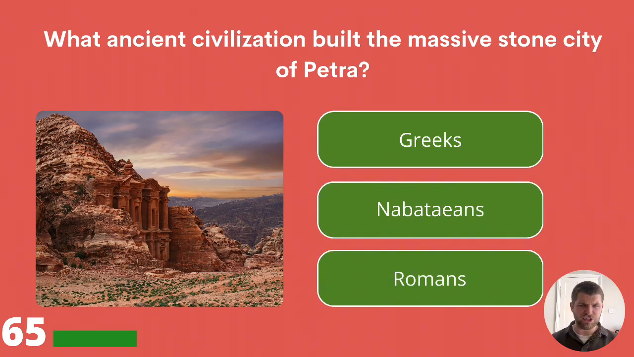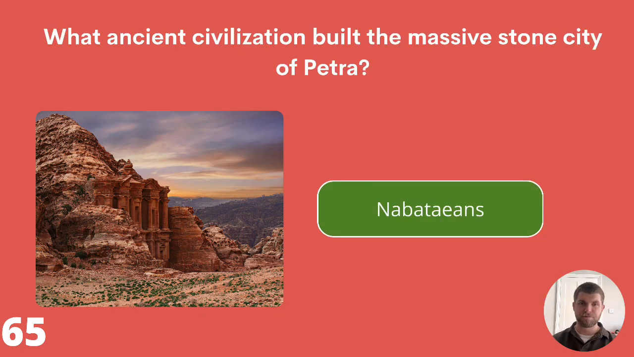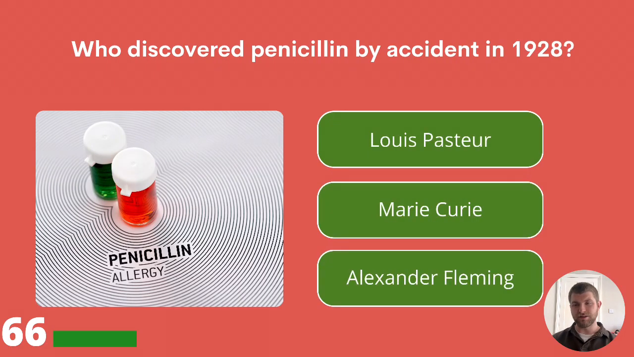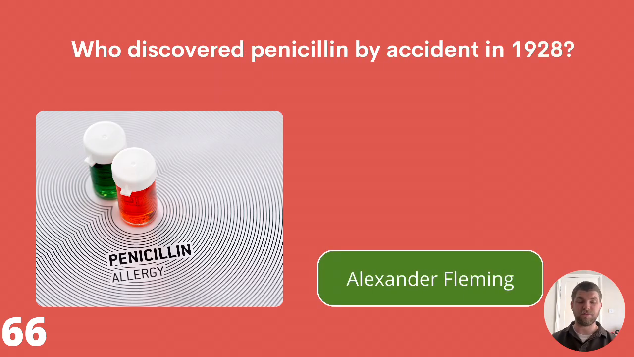What ancient civilization built the massive stone city of Petra? Greeks, Nabateans, or Romans? The answer is Nabateans. Who discovered penicillin by accident in 1928? Louis Pasteur, Marie Curie, or Alexander Fleming? Penicillin was discovered by accident by Alexander Fleming.